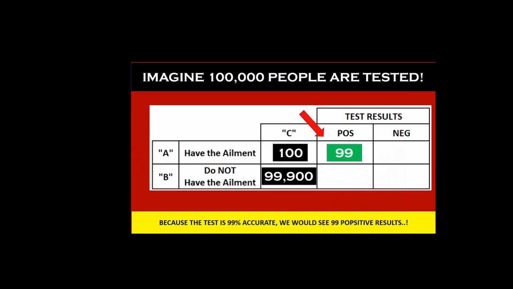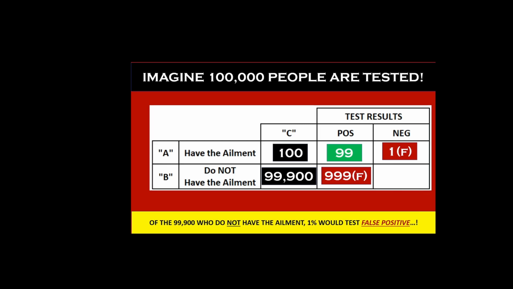Now because the test is 99% accurate, we would see 99 positive results and 1 false negative. That is, 1 person who actually has the ailment will be told that he does not have the ailment. Fair enough? Now of the 99,900 people who do not have the ailment, 1% unfortunately would be tested as false positive.